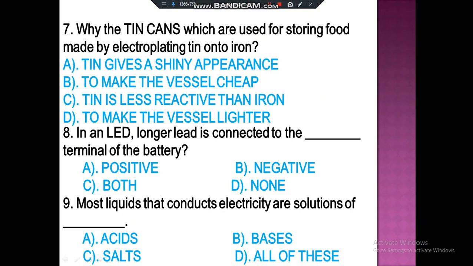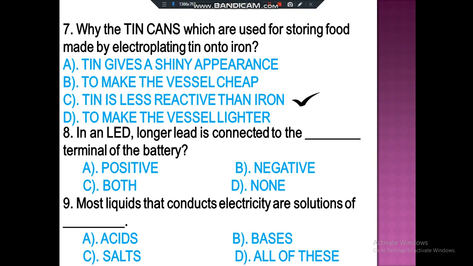Why are the tin cans which are used for storing food made by electroplating tin onto iron? Tin gives a shiny appearance; to make the vessel cheap; tin is more reactive than iron; to make the vessel lighter. These were the options. So the correct answer is C. Tin is less reactive than iron.